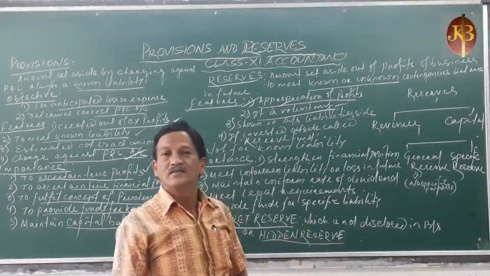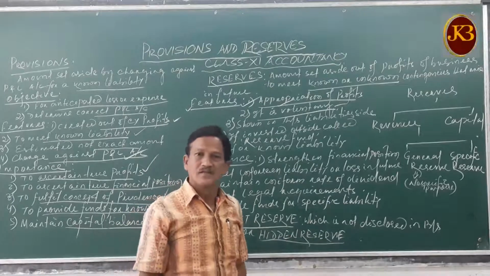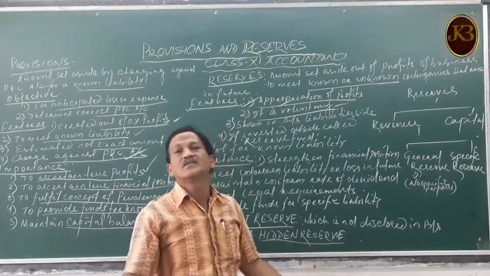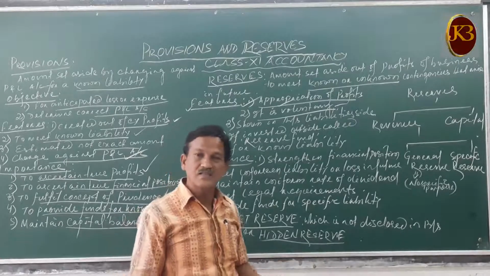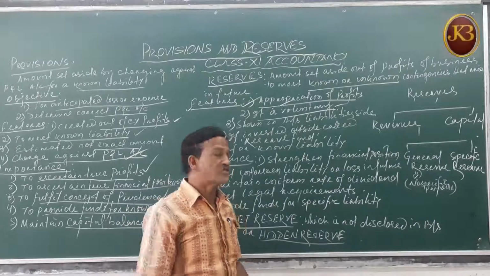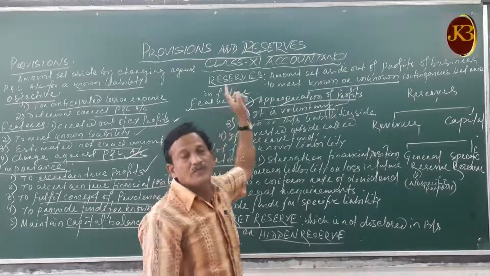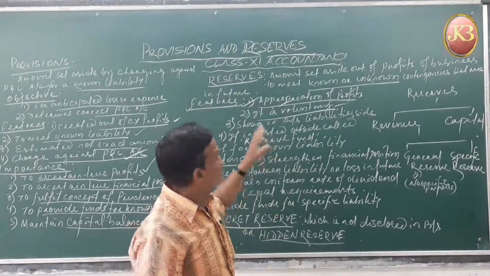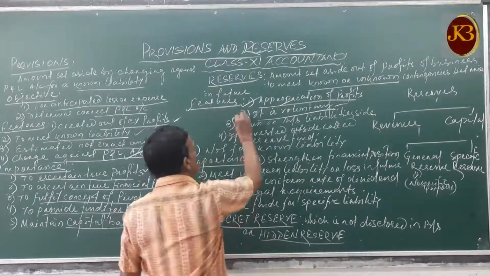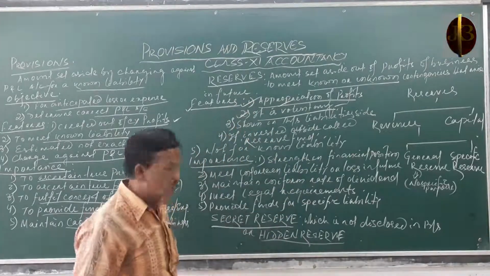It is your wish. You may do savings, or may not do savings, no problem. If you do savings, it strengthens the financial position. If you do not do the savings, certainly you will face problems. So it is a voluntary contribution.